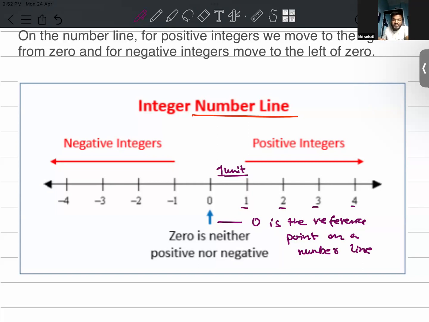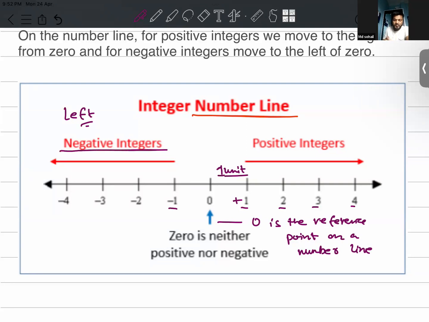Although the plus sign hasn't been written here, it is understood that it is a positive natural number. And if we move left of 0, you will notice that all the numbers have a minus sign. That is, they are negative integers.